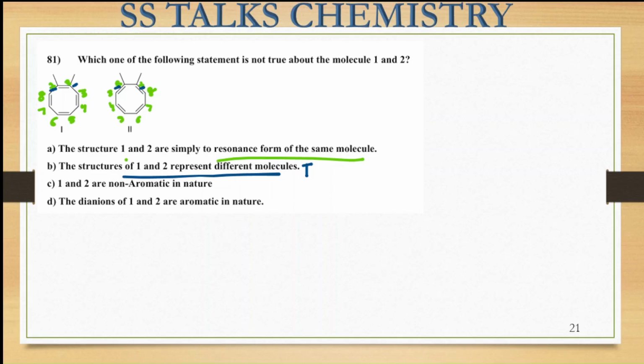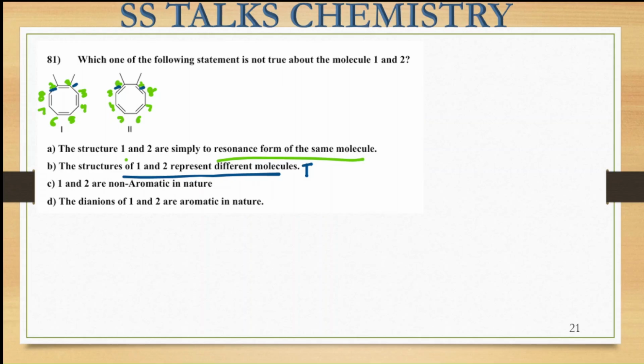So these are not resonating structures, rather these are different molecules. If you write the IUPAC names for them, you will get different names because the alkene position is different over there. So these are not resonance forms of one another, but these are different molecules. So this statement is the false one.